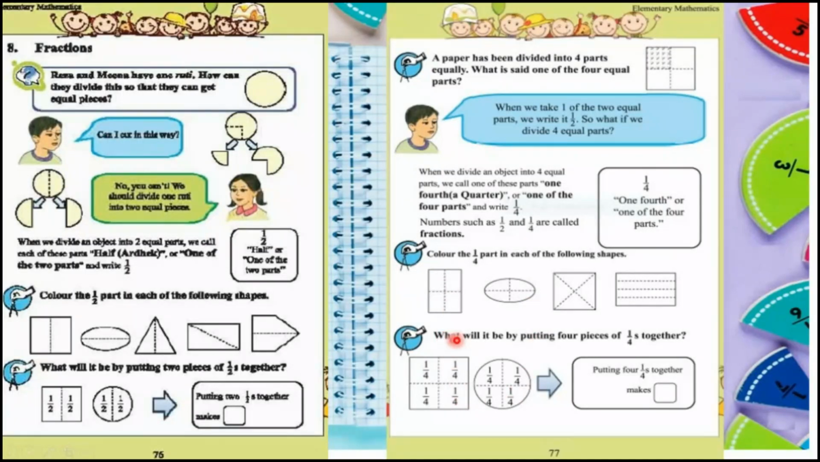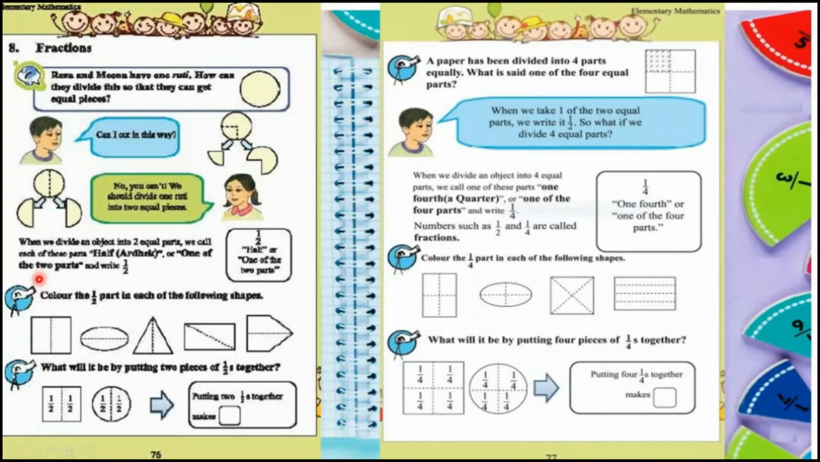So now look at this activity. What will it be by putting 4 pieces of 1/4 together? Yes, if we join 4 quarters together, these 4 quarters make a whole or 1. So putting 4 1/4 together makes 1. So my dear students, here the answer will be 1. Students, now write here today's CW number and put today's date.